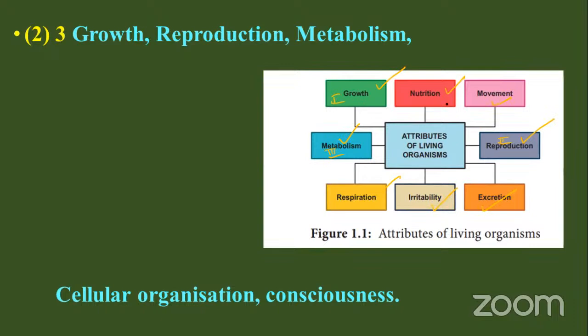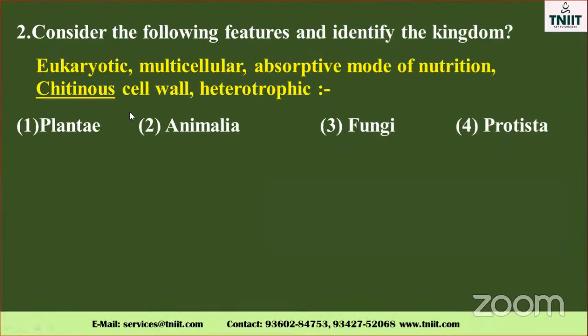These are other characteristics of living organisms. Cellular organization as well as consciousness will not come under these headings. So read the question carefully, my dear; that is very important.